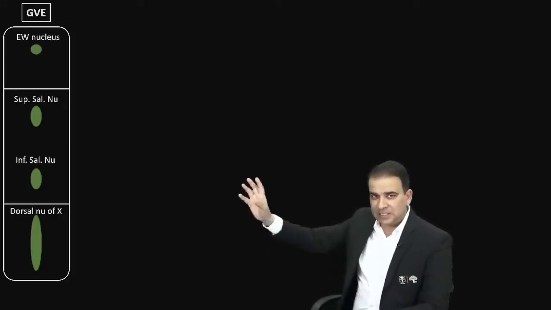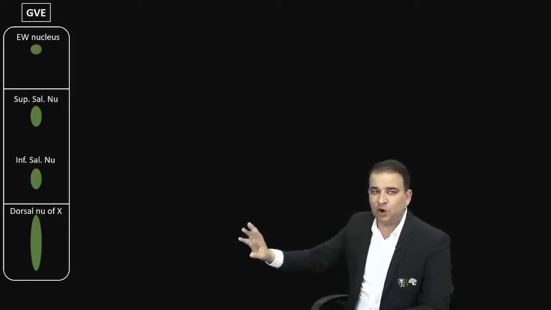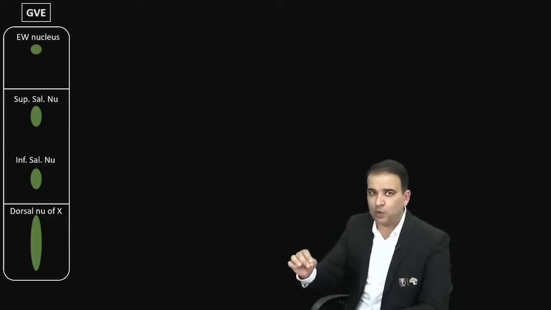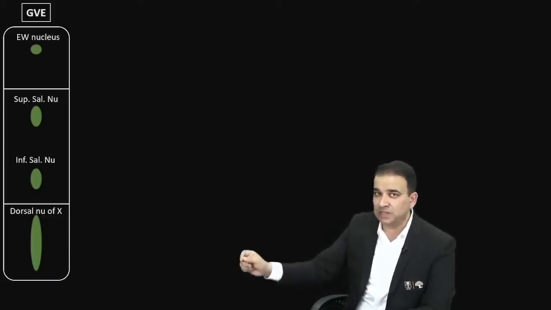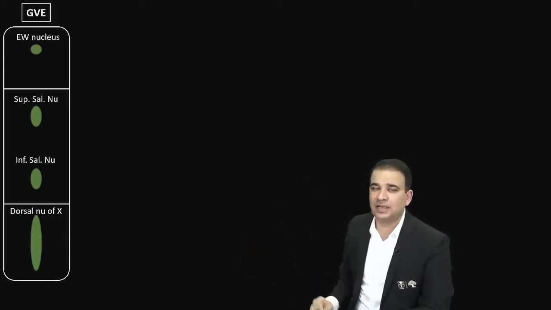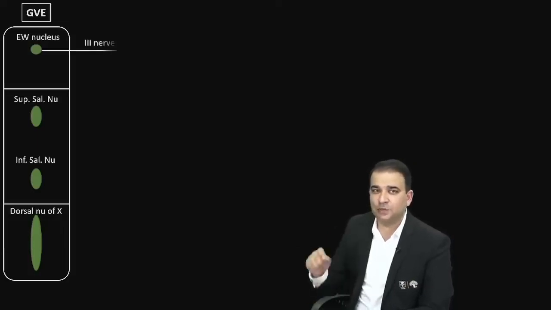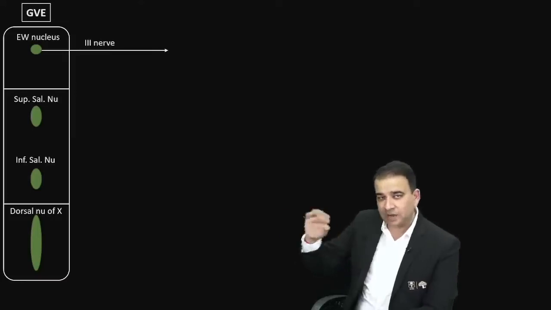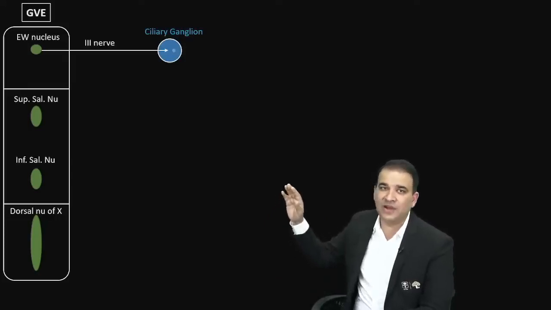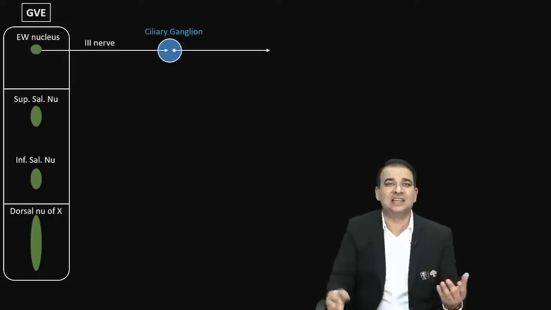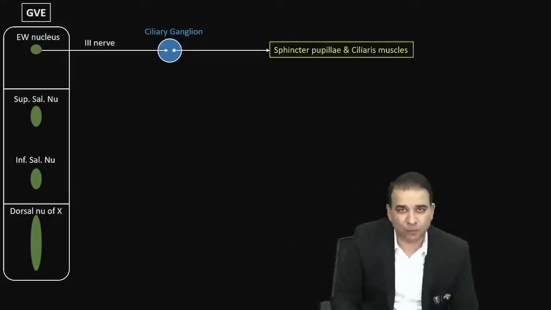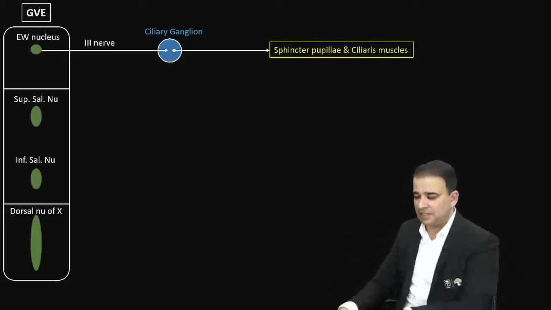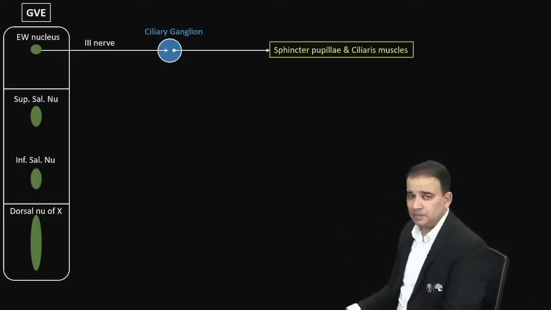Now Edinger-Westphal, superior salivatory, inferior salivatory, dorsal nucleus of vagus, these nuclei are going to supply the muscles which are either smooth muscle or glands. Now let's take the first one guys. The nerve for the Edinger-Westphal is what? Third nerve. Oculomotor nerve is the nerve for the Edinger-Westphal nucleus. Now this third nerve coming from Edinger-Westphal will relay into the ciliary ganglion. Once it relays into the ciliary ganglion, the post-ganglionic fibers, called short ciliary nerves, will go out to supply the sphincter pupillae and ciliaris muscle.